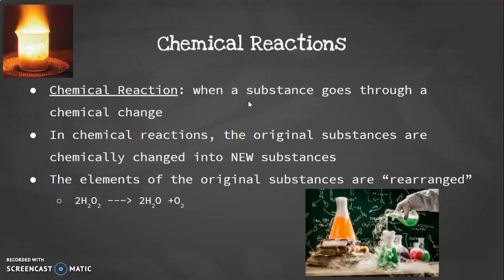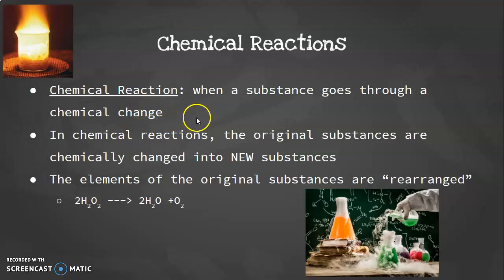If you guys have notes, this is a good time to take those out and start writing just a few key things. You don't have to write everything, mainly the things that are underlined and anything that you think is really important. So the idea that a chemical reaction is when a substance goes through a chemical change. Last week I think I used both of them interchangeably, but chemical reaction is the more formal term.